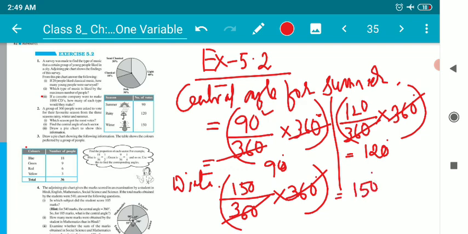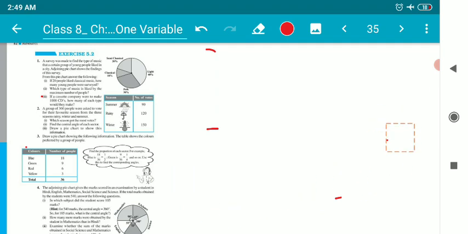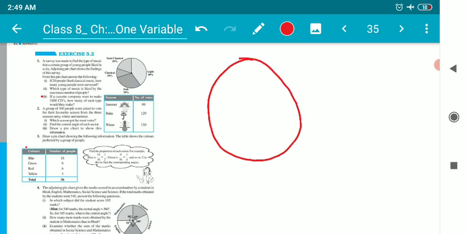Now what is our part of the job? Our job is to draw a pie chart on this data. Okay, children, the very first process is, we need a compass. Draw a circle, an average size circle, neither big nor small. This is the center of the circle. Draw a radius.